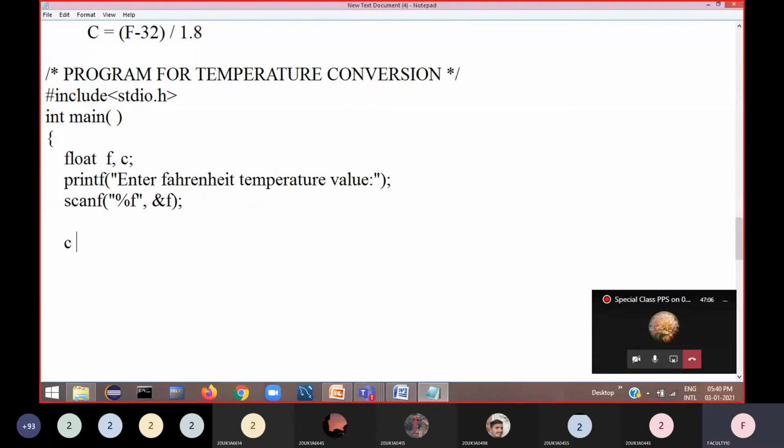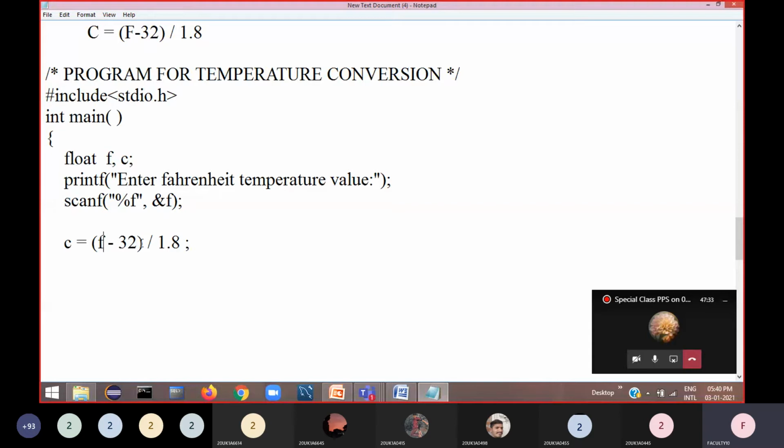How can you write it? c = (f - 32) / 1.8; end this statement with a semicolon. This statement takes the f value from the variable.